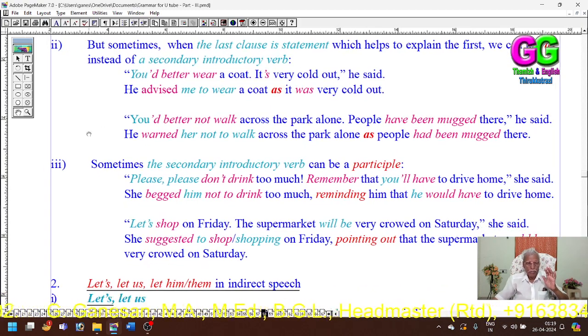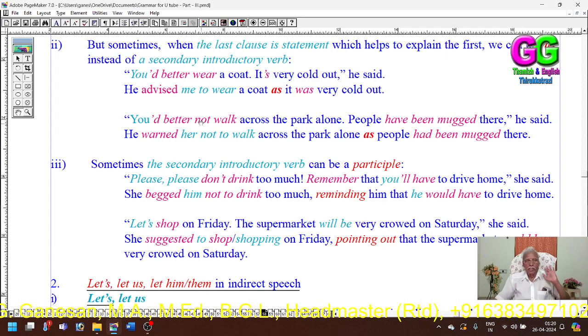Similarly here, you'd better not walk across the park alone. It is a command, a warning. So he warned her not to walk across the park alone. Here I have used her as the object because no object has been given here.